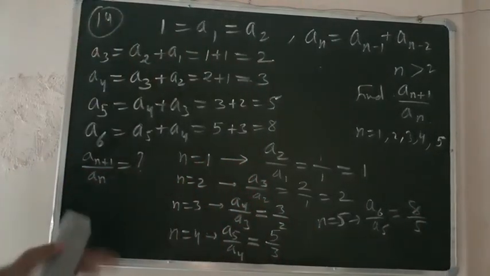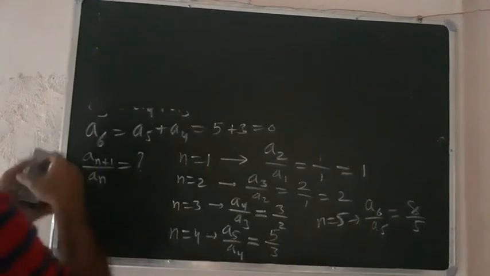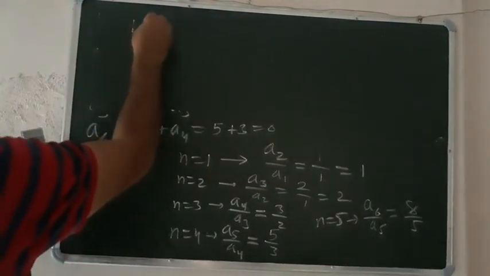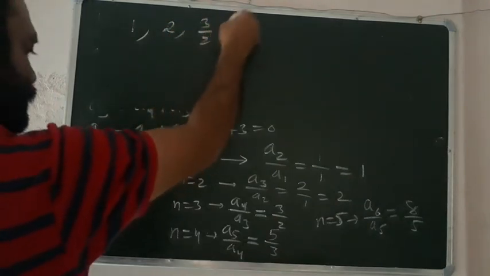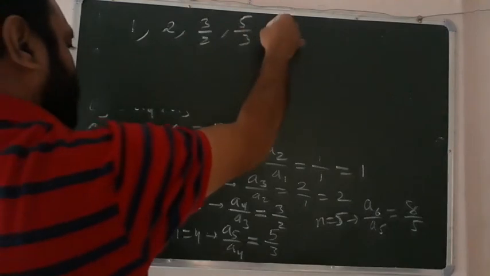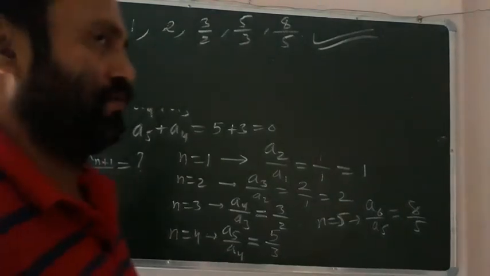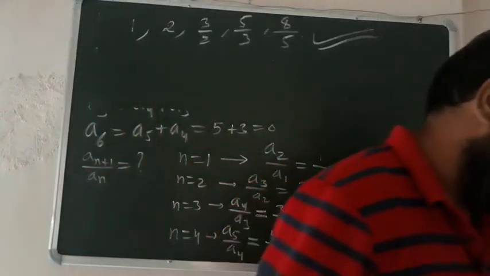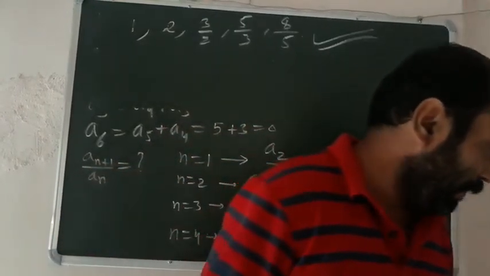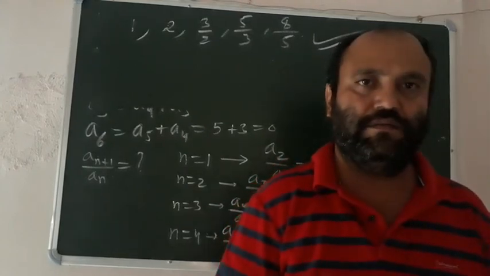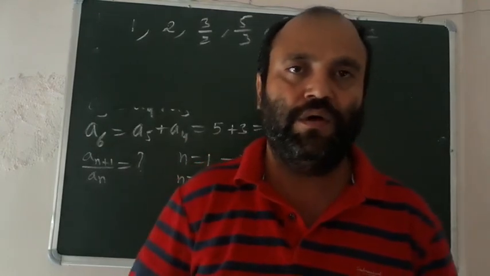So these are the values, and the required answer is 1, 2, 3 by 2, 5 by 3, 8 by 5. So this is the right answer, and this is your last question of this exercise 9.1. Okay. So this is all about this topic, sequence. Okay, so I hope you understood this topic. This topic is very easy, so thank you.